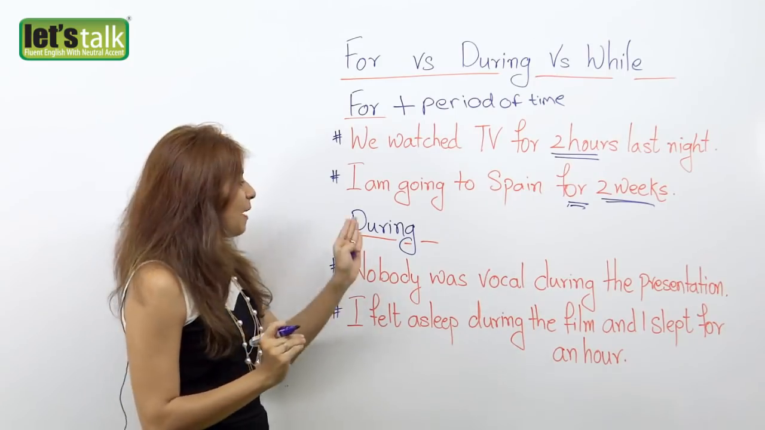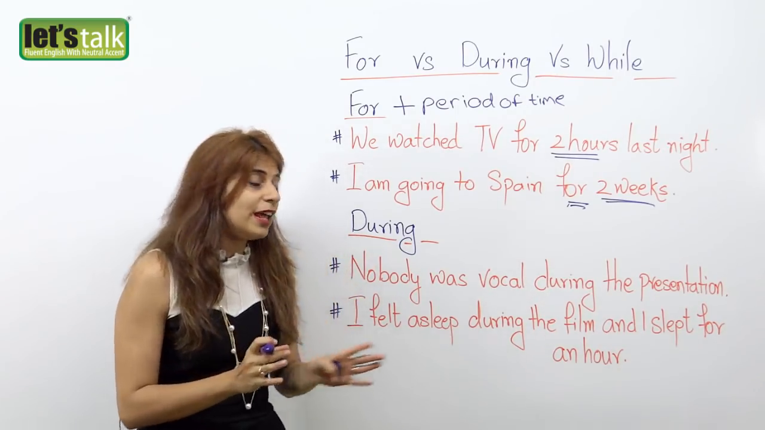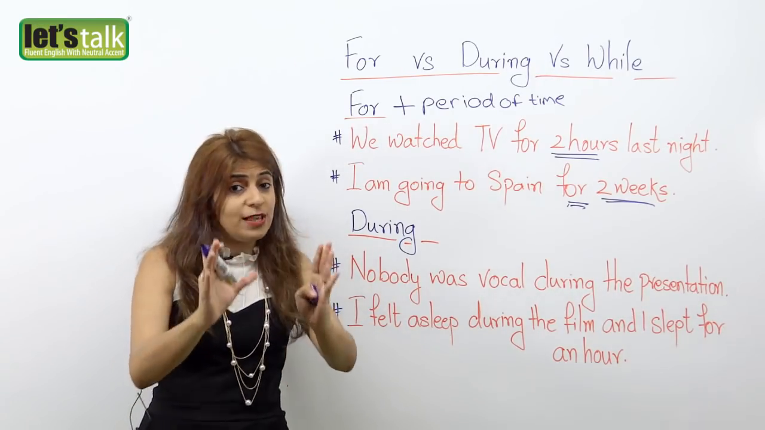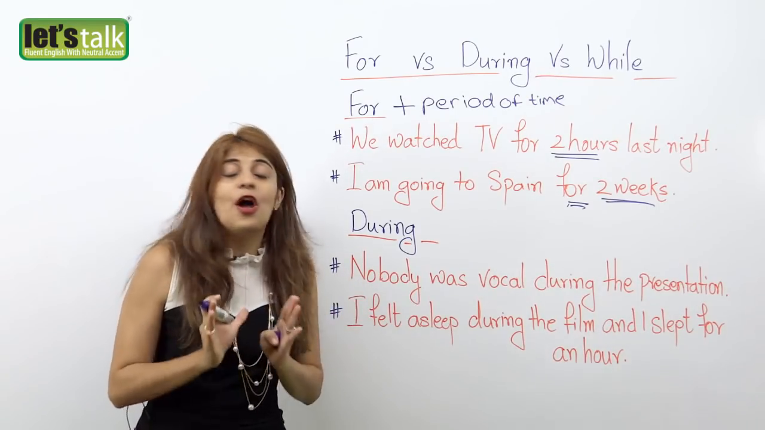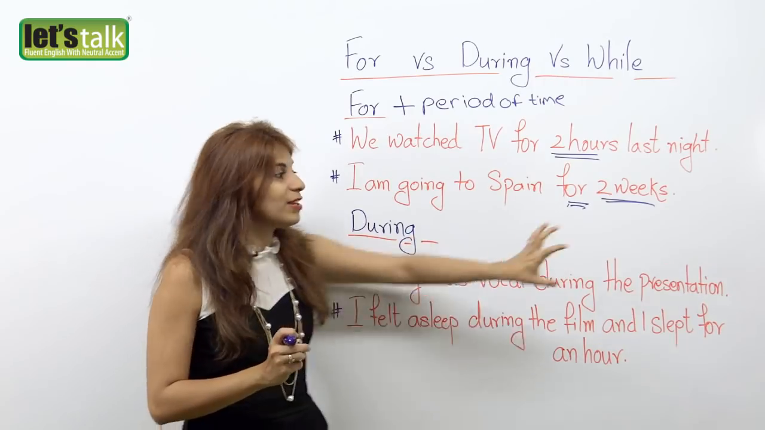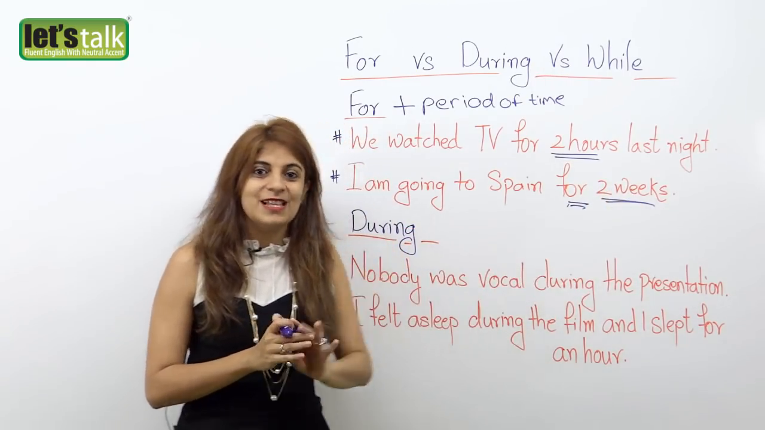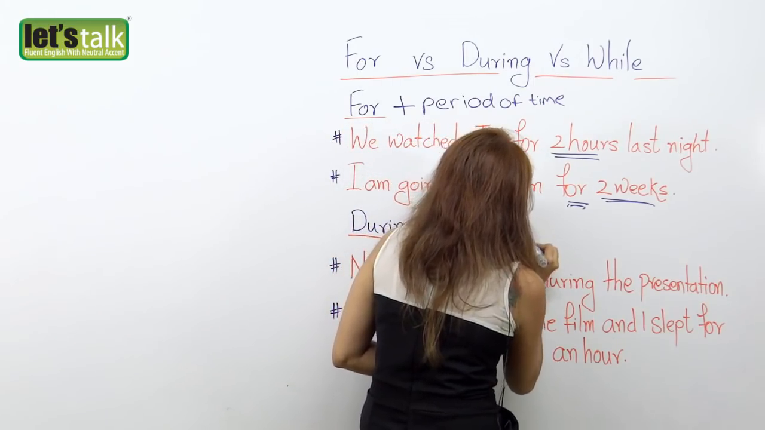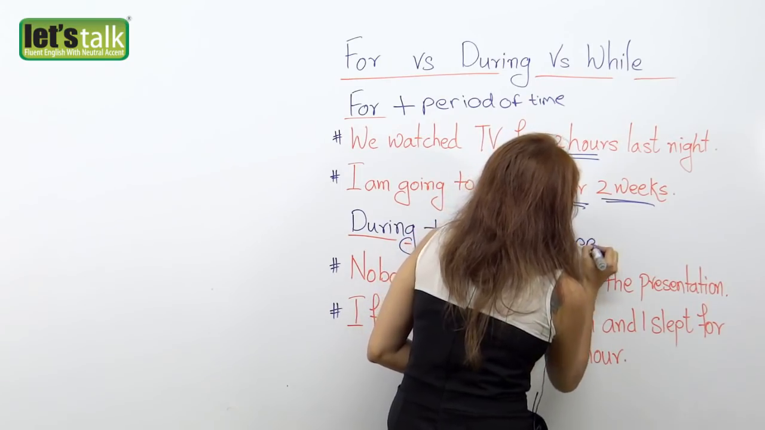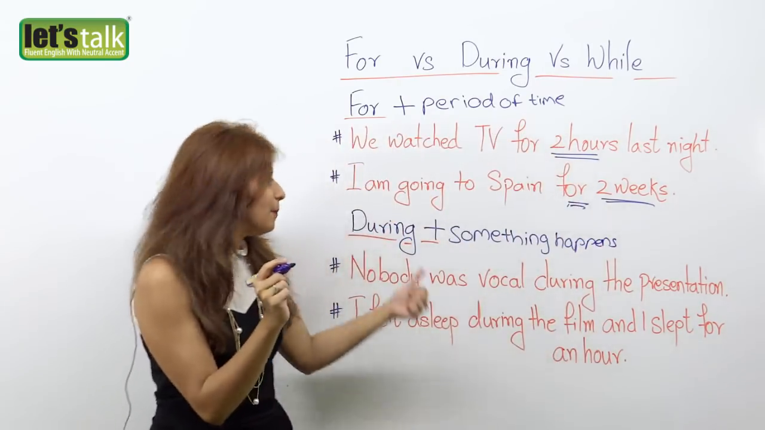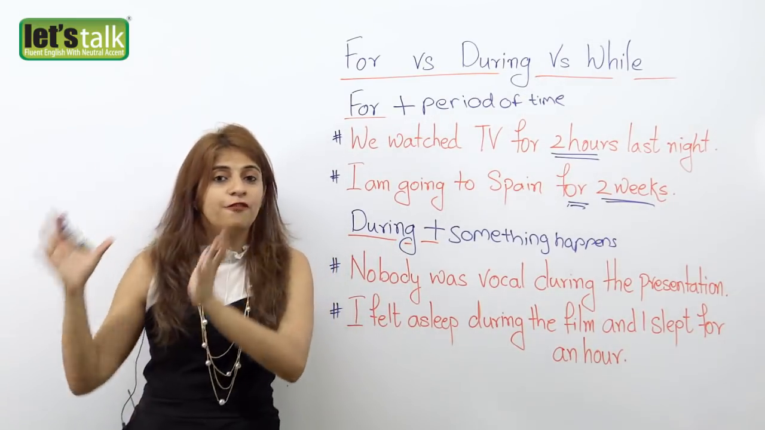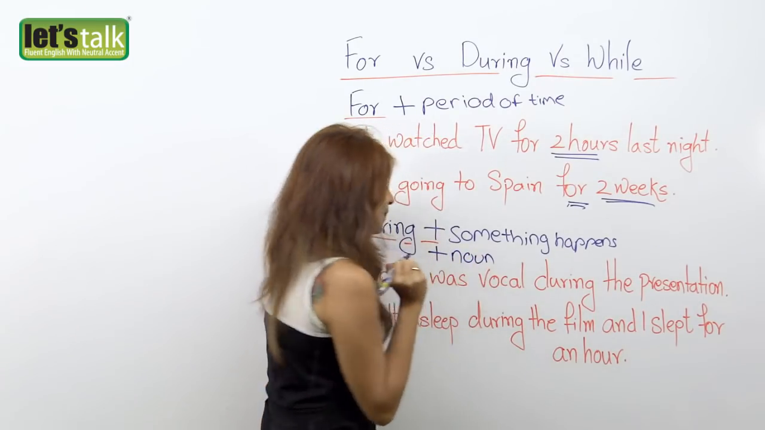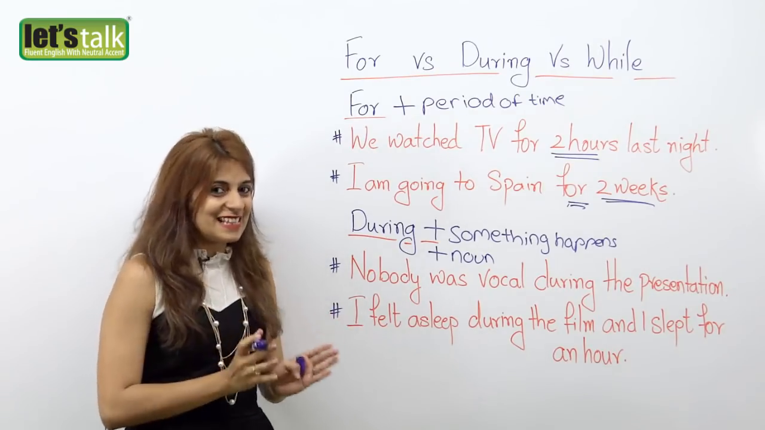Now let's look at the preposition during. During is used to mention when something happens, just when something happens. You do not use during when you talk about a specific time period. And the preposition during is always followed by a noun. It's pretty simple.